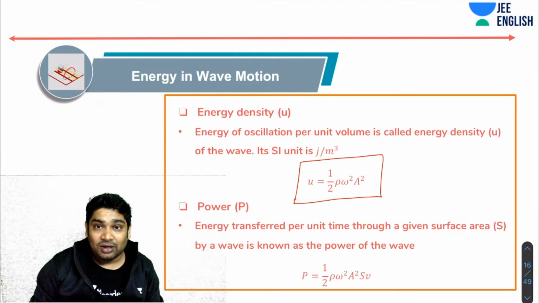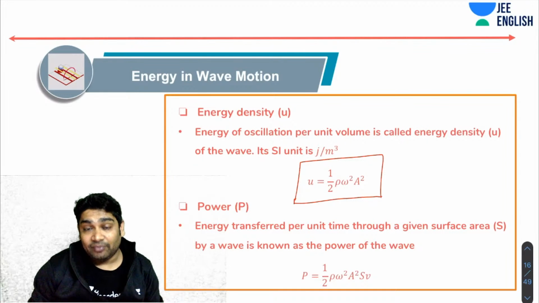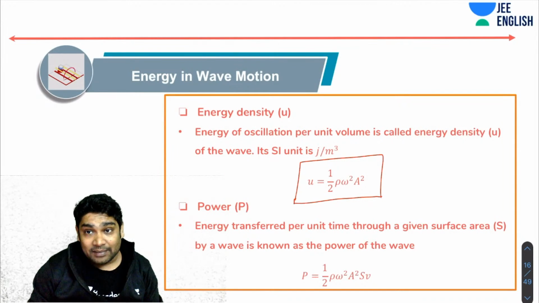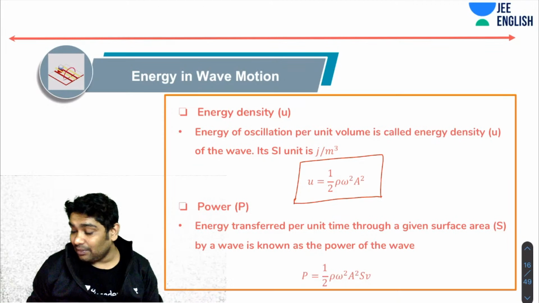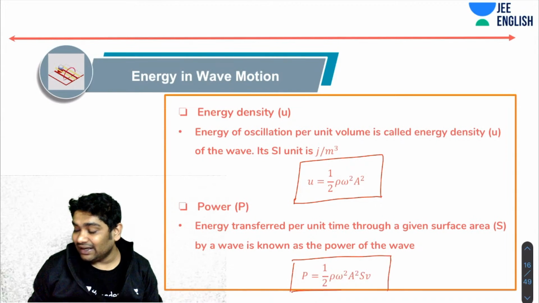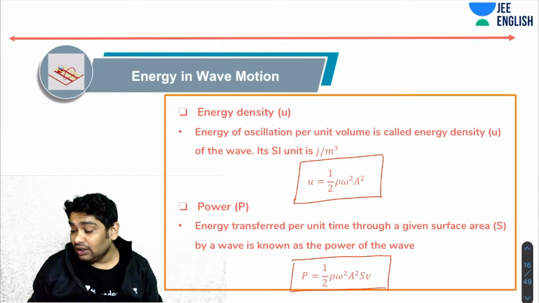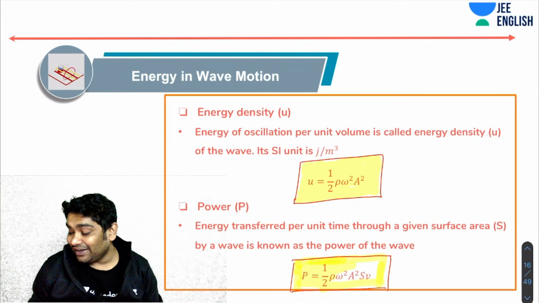Now next we talk about the power delivered by a wave. Power is the energy transferred per unit time to any surface area per unit area, that is. So what you realize is that that becomes this. The expression for power becomes this. Again, an important formula you must remember. We are not going through the derivations because this is a quick review. When I take this up for class 11 students, I will show all the derivations also. In the quick review, we are just going over the formulae without worrying about the derivations.